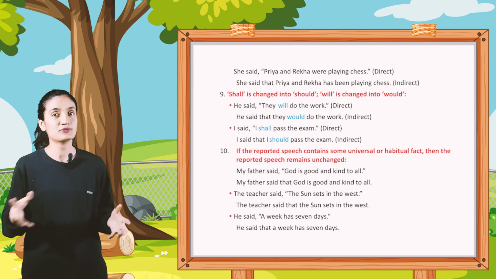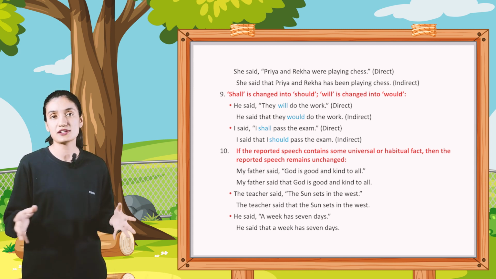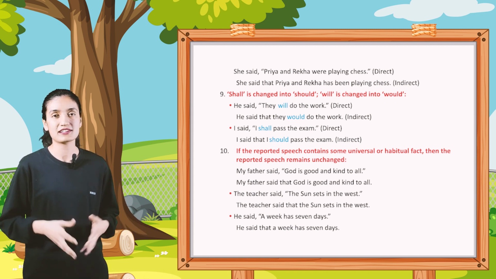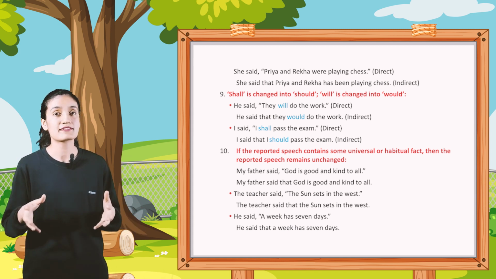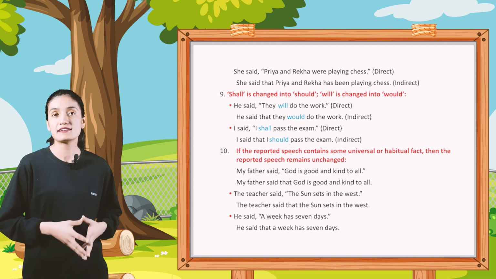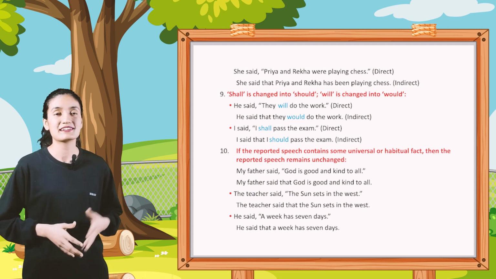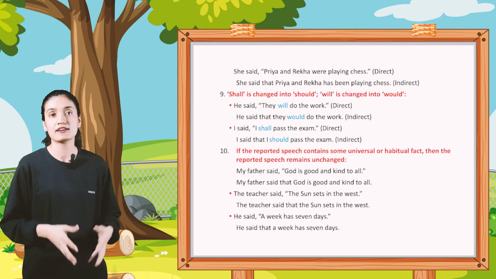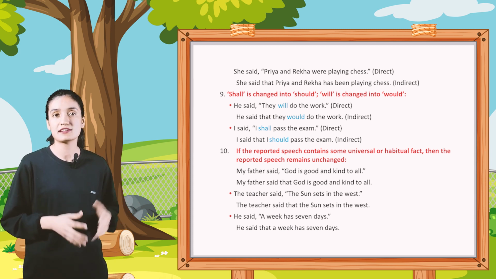will is changed into would. He said, "They will do the work." Direct. He said that they would do the work. Indirect. He said, "I shall pass the exam." Direct. He said that he should pass the exam. Indirect. Number 10: if the reported speech contains some universal or habitual fact, then the reported speech remains unchanged.